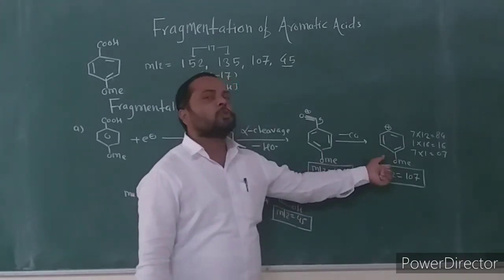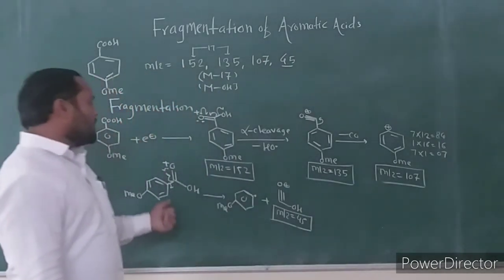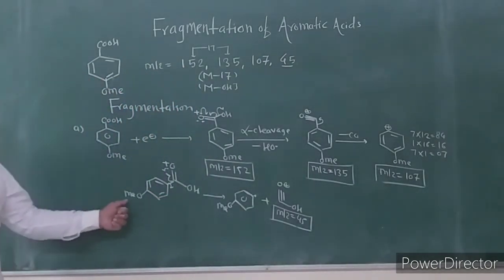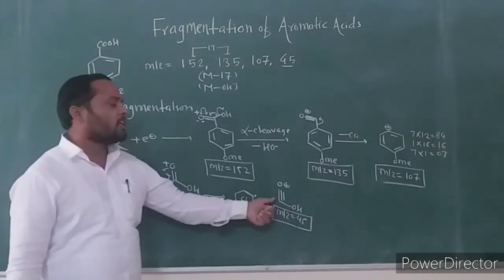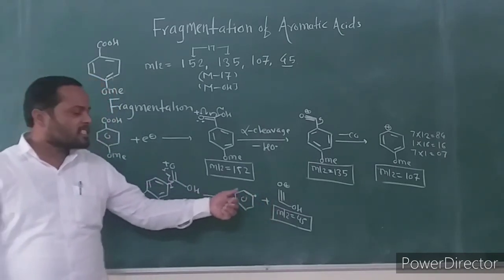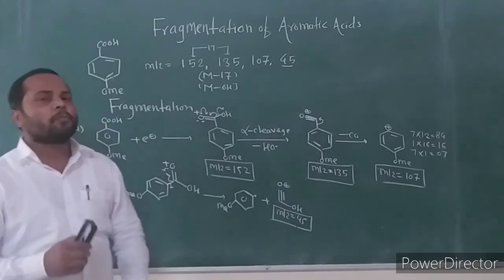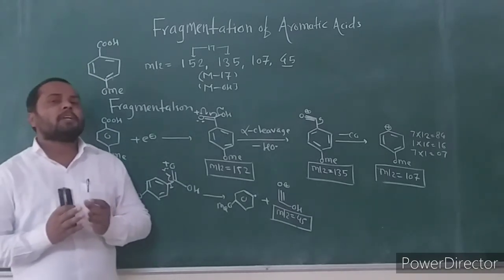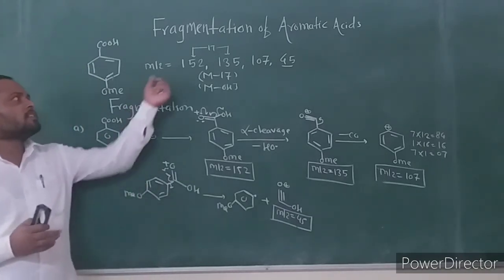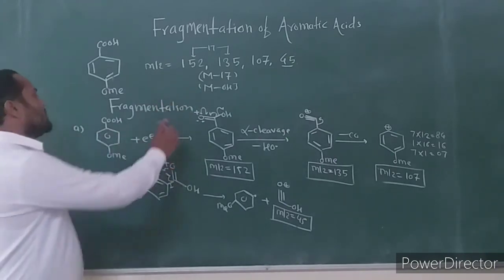A substituted phenyl cation is formed. And another type of alpha cleavage, loss of the aromatic group as a radical, gives this acylium ion at mass to charge ratio 45. This is the fragmentation mechanism for these ions. Then consider the next.